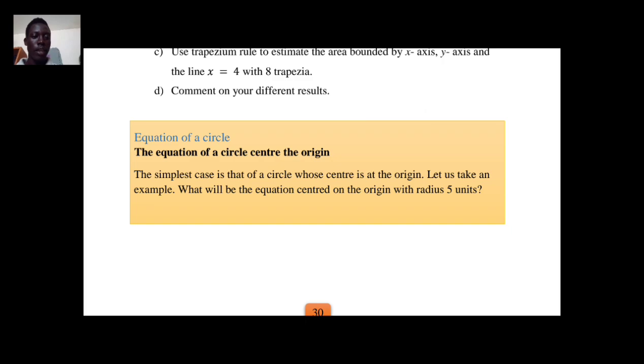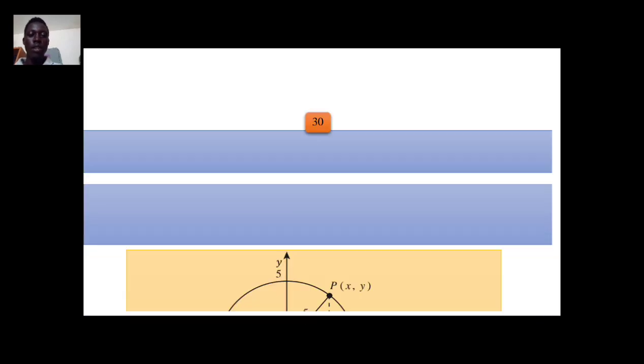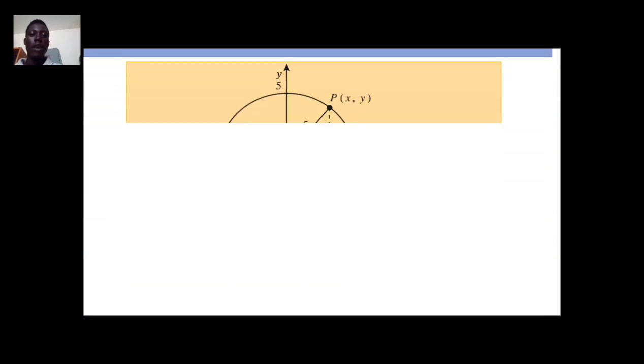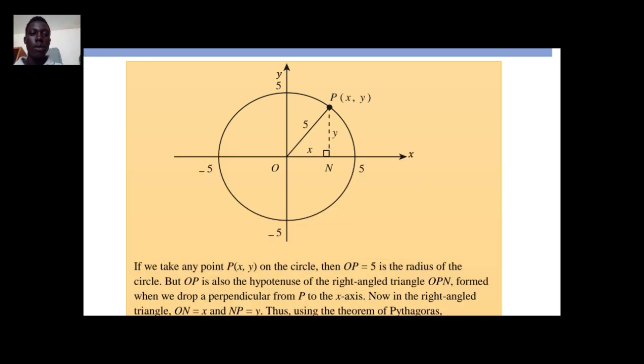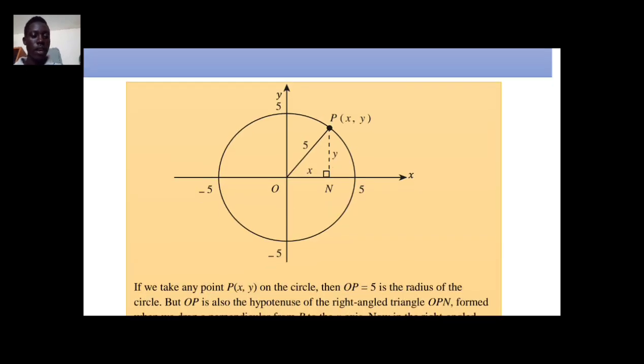We will take an example here of this circle that is given. In this circle, this is the x axis and this is the y axis. Here is the center of the circle, and it is also the center of the x and y plane, where the point is 0, 0.